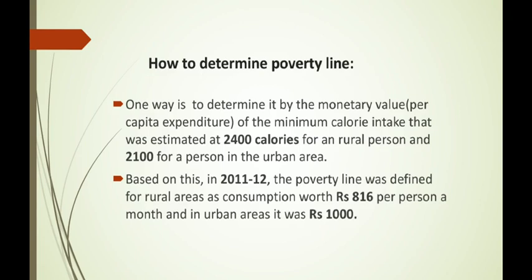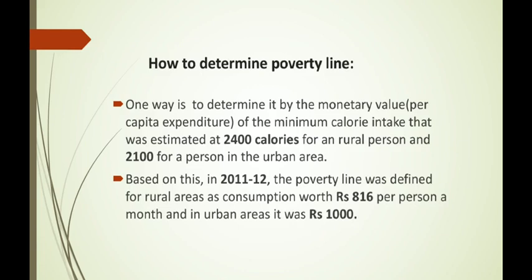One way is to determine it by monetary values of the minimum calorie intake that was estimated at 2400 calories for a rural person and 2100 for a person in the urban area. Based on this, in 2011-12, the poverty line was defined for rural areas as consumption worth rupees 816 per person a month, and for urban area it was rupees 1000.